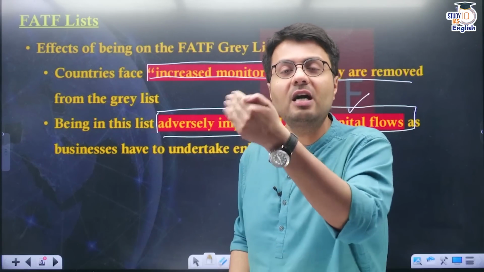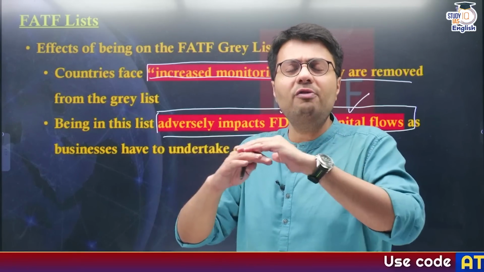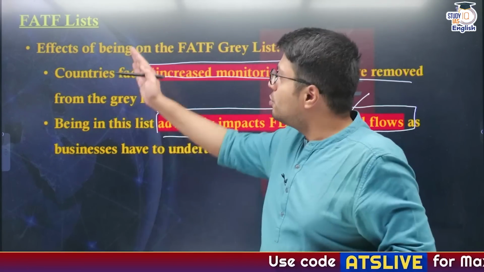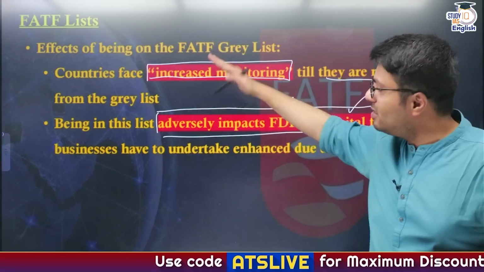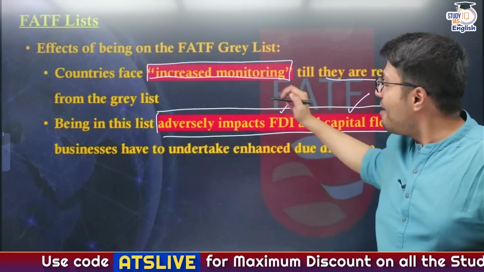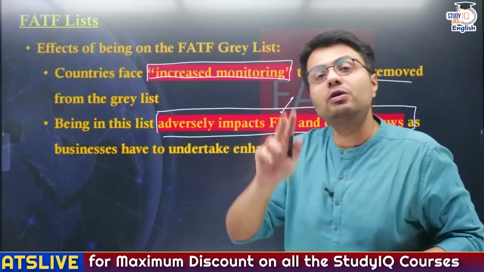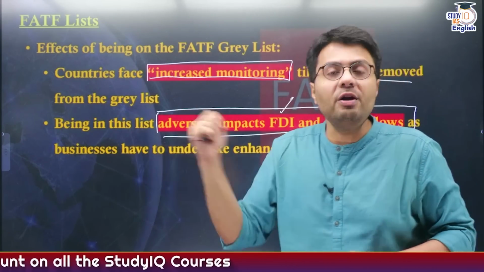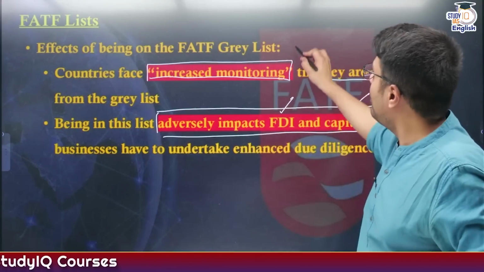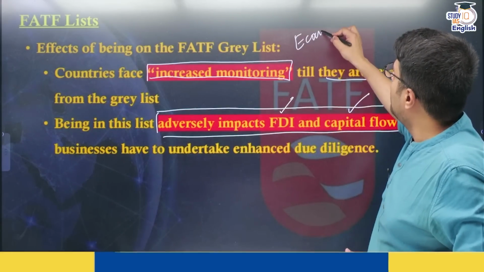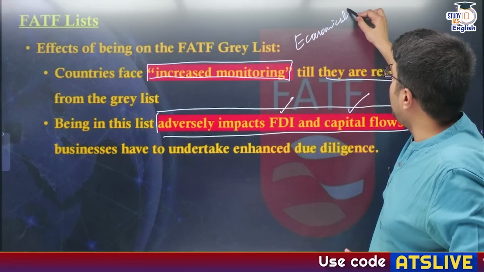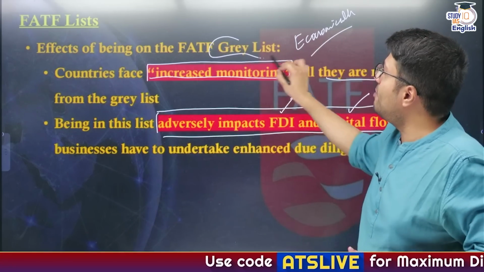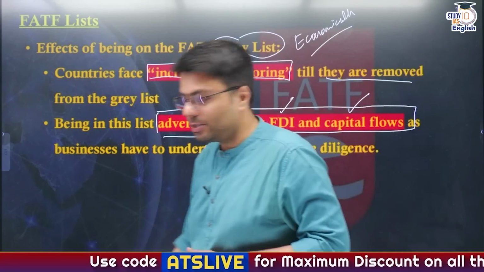They would want to invest in a country which has a stable polity, which has a good rule of law, right? So, if a country is listed in a grey list, the FDI flows, foreign capital flows, will automatically be affected because businesses won't be looking to invest in these countries. So that is why it looks to punish a country economically, right? So this is the consequence if a country is put in a grey list.